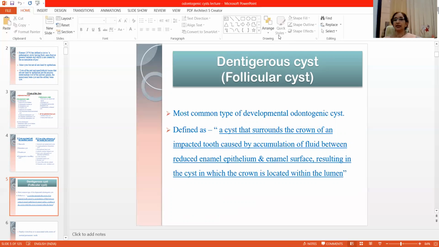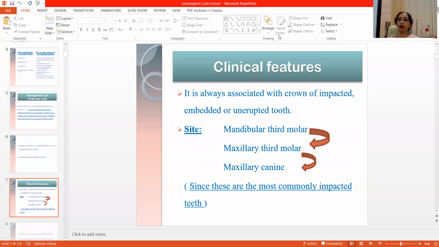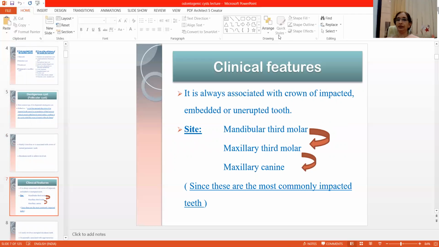Means this dentigerous cyst is always associated with an impacted tooth. Mostly, it involves or is associated with the crown of the permanent tooth. Deciduous tooth is seldom involved. So coming to the clinical features, it is always associated with the crown of the impacted, embedded, or unerupted tooth.